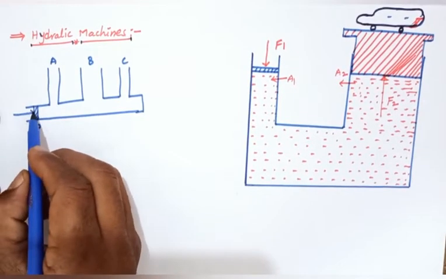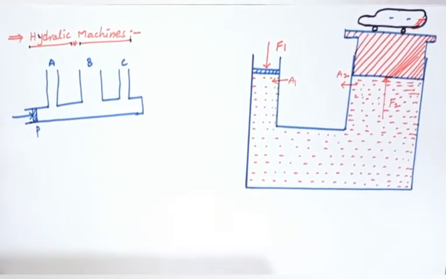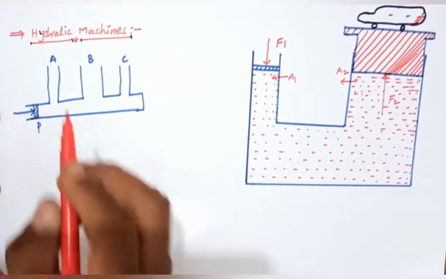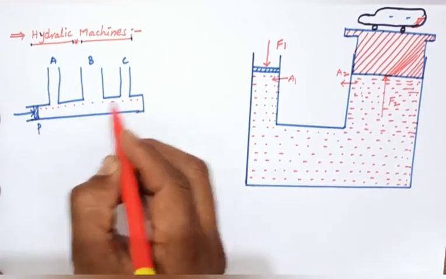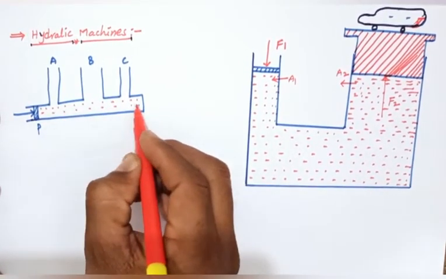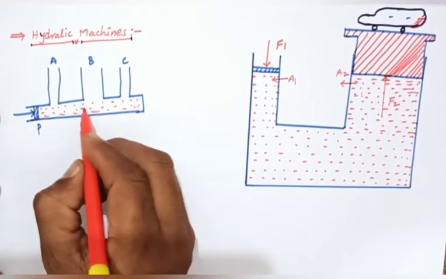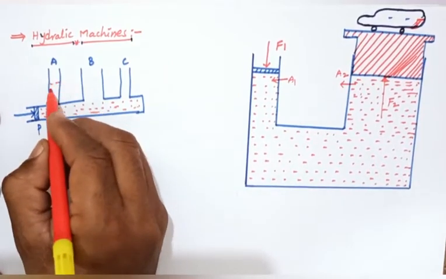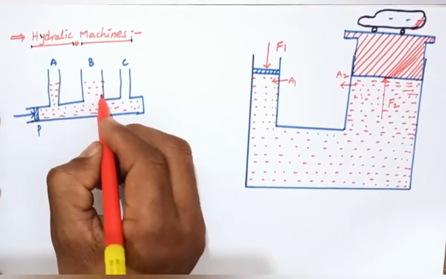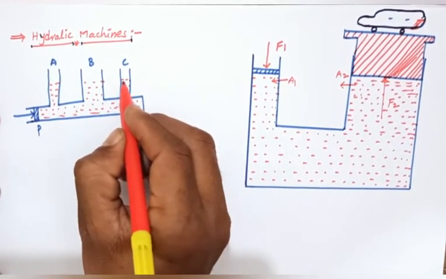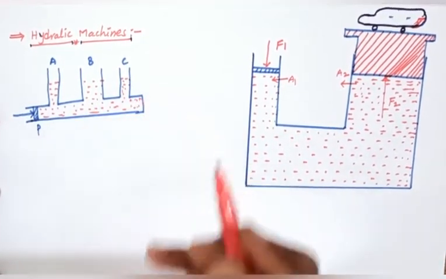The force is applied here. This is filled with a liquid, any fluid, oil or mercury. Here we fill it with oil.